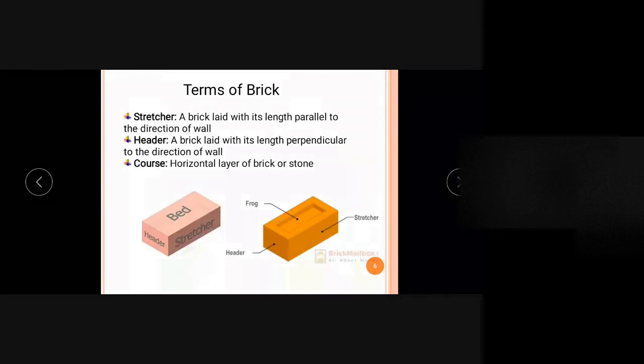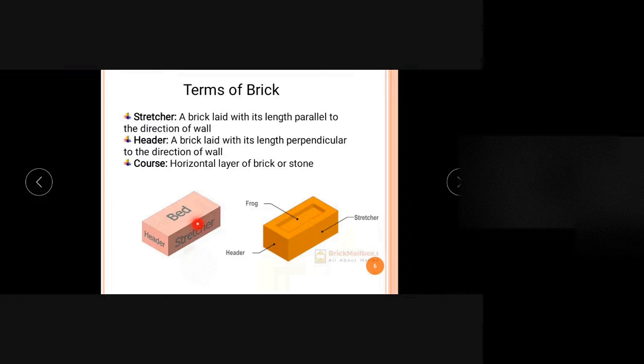So now we can see the brick is having some faces. We are describing each and every face of the brick with a specific name.